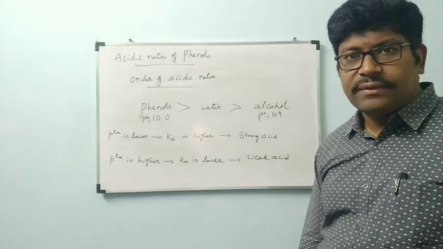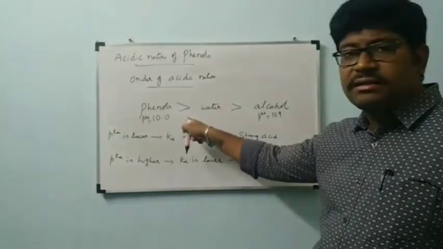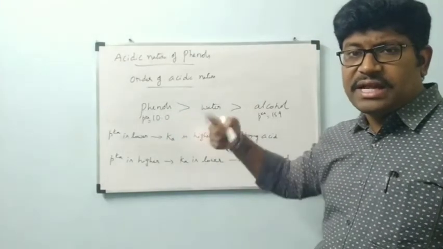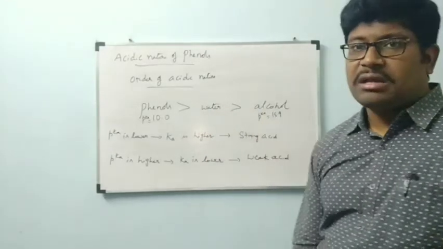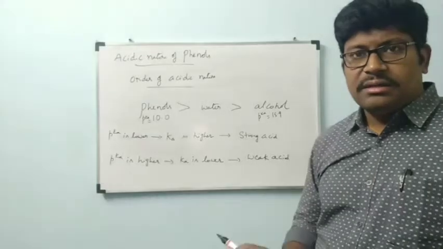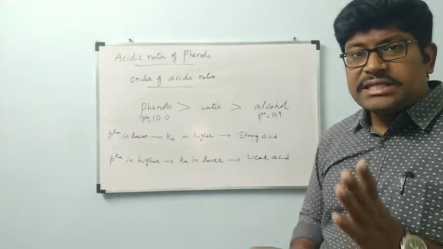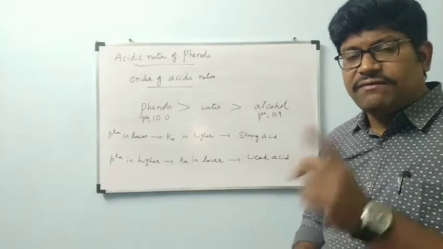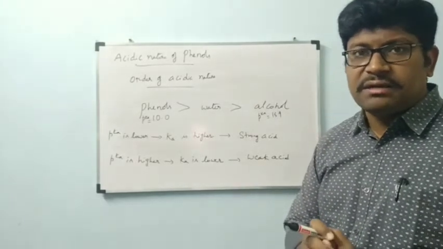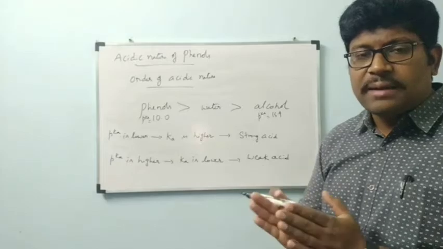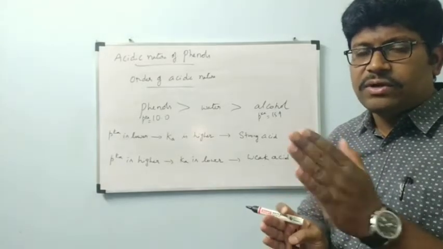Okay, phenols are acidic in nature when compared to water. Water is more acidic than alcohol. By this we have completed the acidic nature of alcohols and the acidic nature of phenols. These two come under reactions involving O-H bond cleavage.